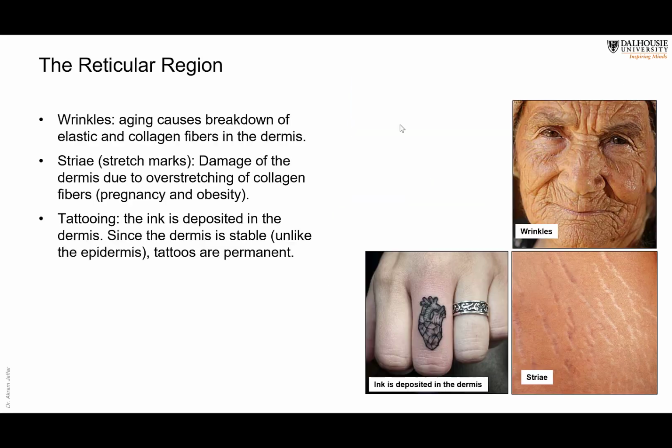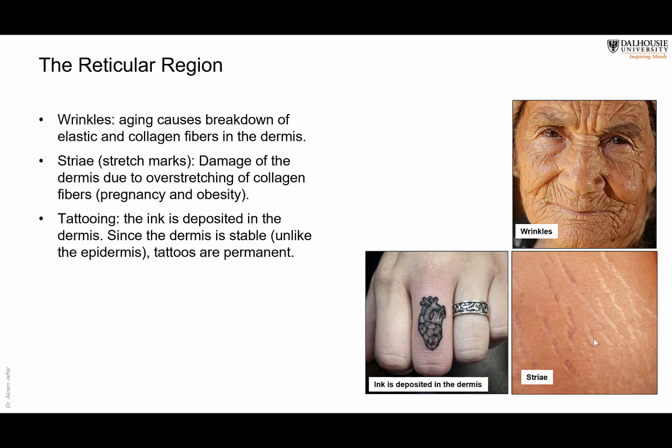Scar is fibrous tissue. This collagen and elastic fibers, of course, we are going to lose them with advancing age, and this will result in wrinkles of the skin. If they are damaged because of overstretching that takes place in obesity or in pregnancy, they will result in the formation of striae on the surface of the skin.